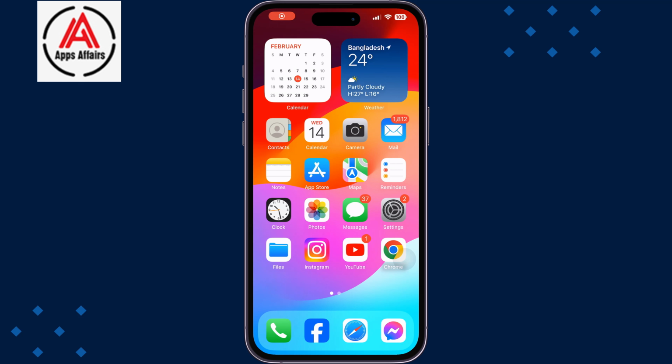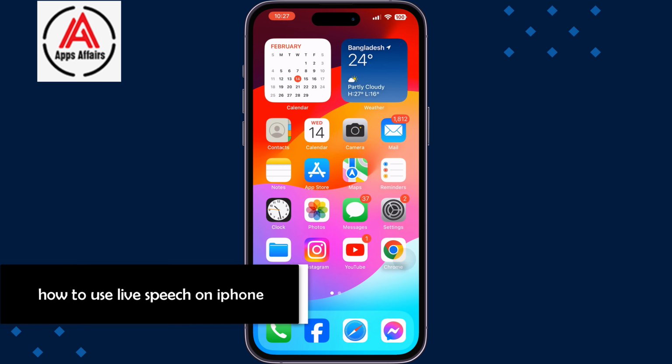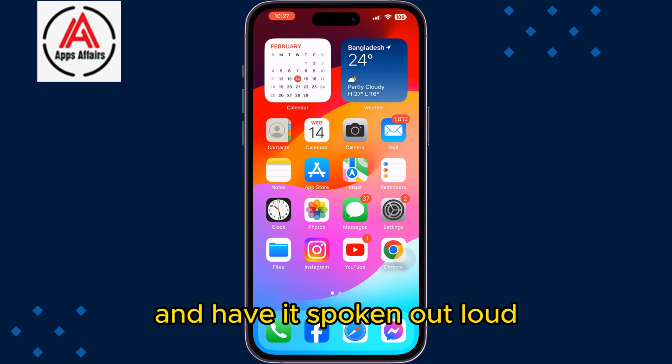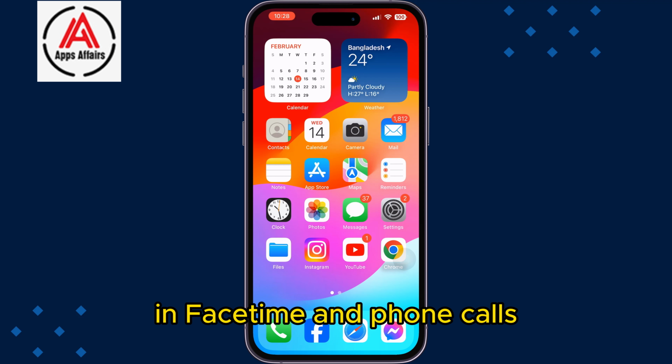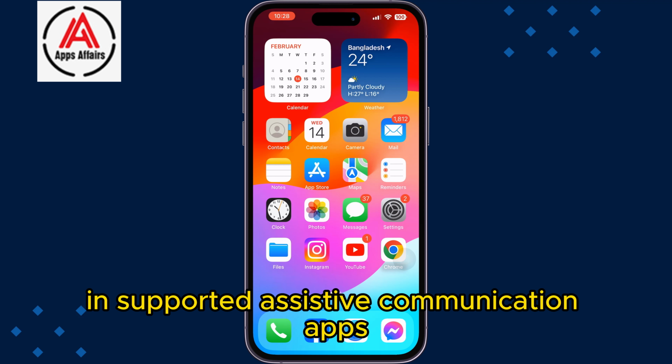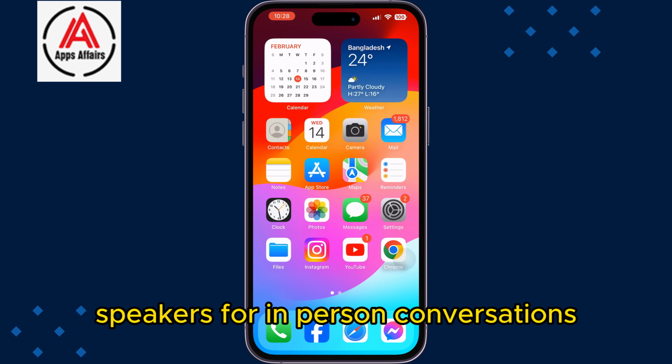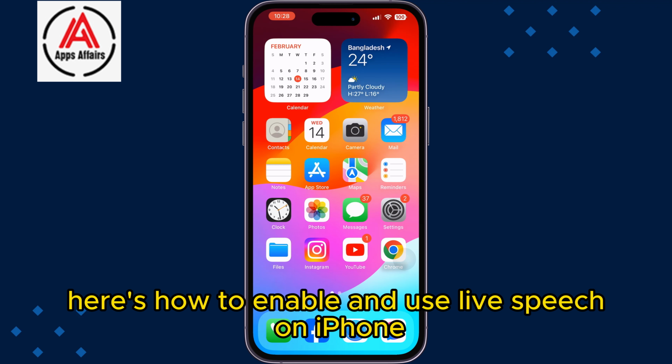Apps Affairs shows you how to use the Live Speech feature on iPhone. With Live Speech, you can type anything you want to say and have it spoken out loud in FaceTime and phone calls, in supported assistive communication apps, or from your device's speakers for in-person conversations. Here's how to enable and use Live Speech on iPhone.